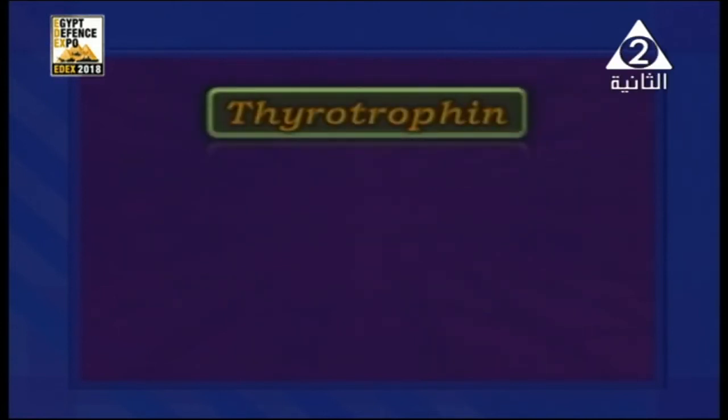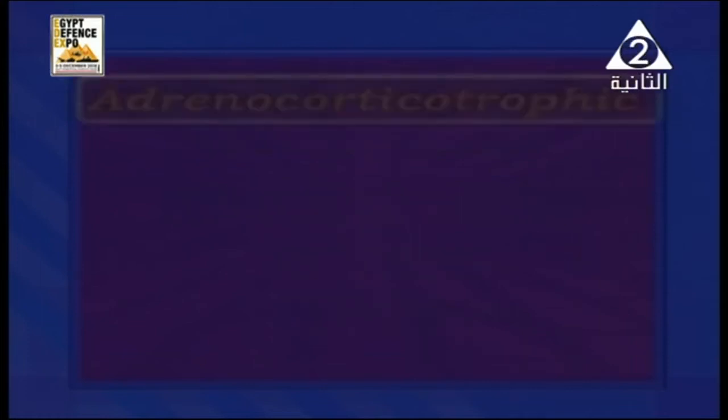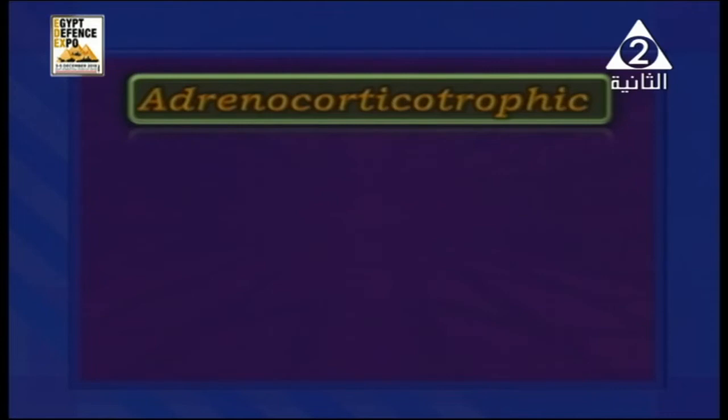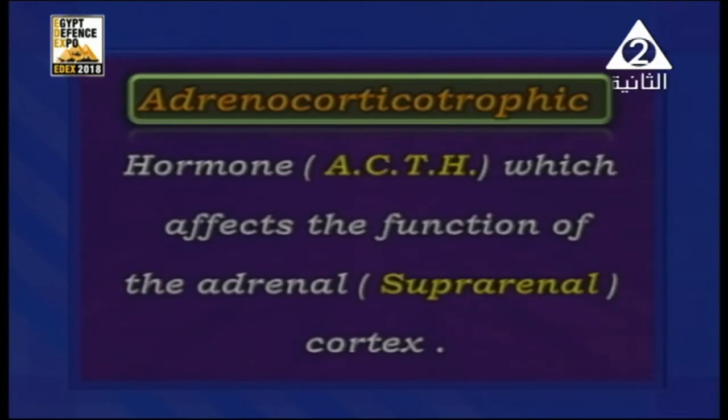Thyrotrophins, which means thyroid stimulating hormone, or TSH. And also we have adrenocorticotrophic hormone, or ACTH, which affects the function of the suprarenal, or the cortex of the adrenal gland.